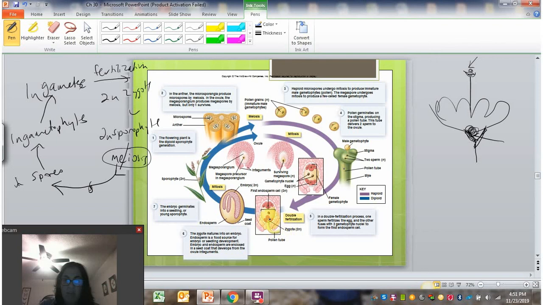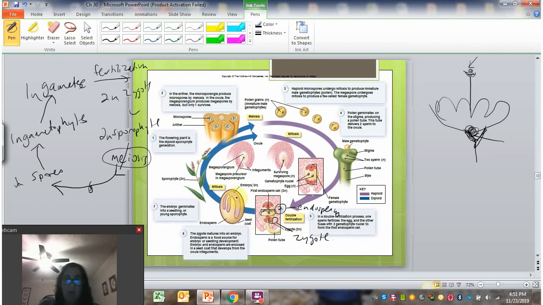The egg is fertilized, and so is this tissue right here. So we have one fertilization, two fertilization. One fertilization leads to the diploid zygote, and the second fertilization leads to endosperm. Okay, so these little floating around nuclei will get the sperm added to them, and they'll become endosperm tissue.